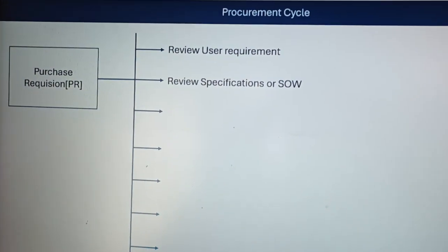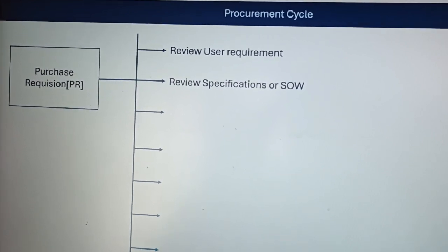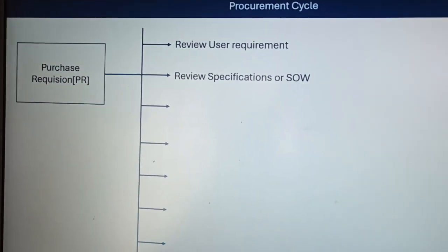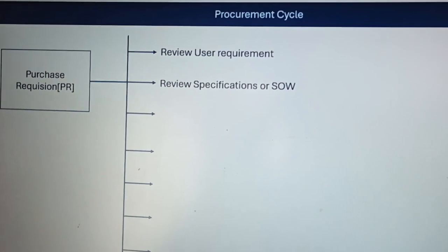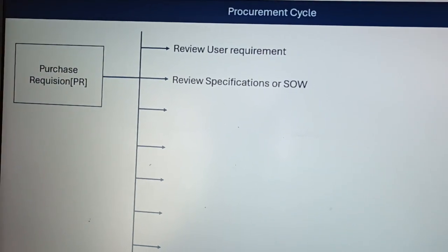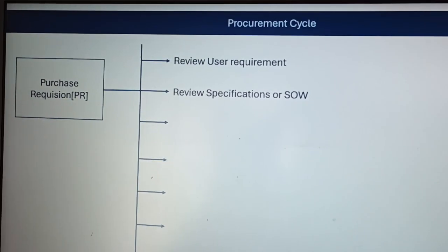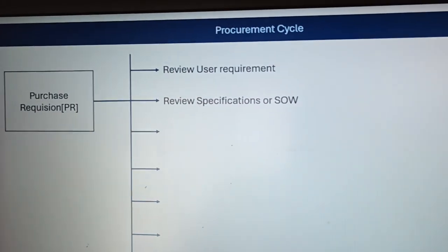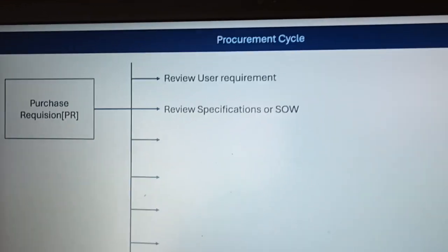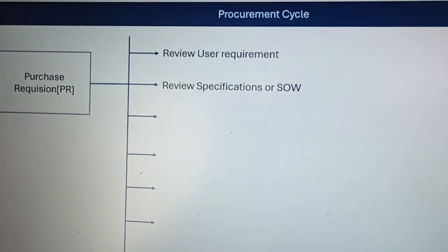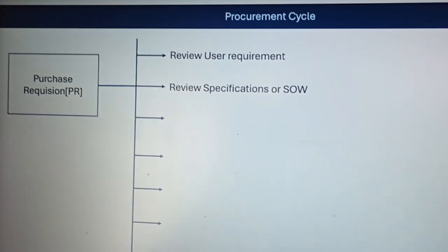If not, then we will ask the query why it is not in line. If the specification does not fulfill the BOQ, then we can raise a query to the user department to kindly give detailed justification about this query.